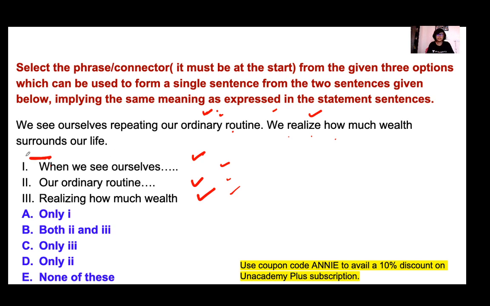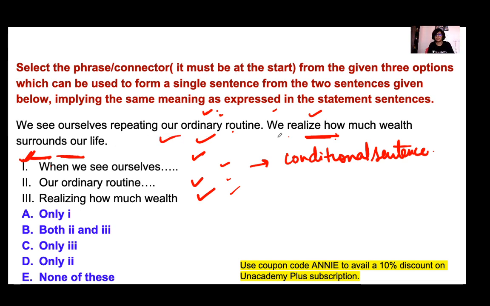When you start the sentence with this one, your sentence becomes a conditional sentence, because your realization depends on your repeating of your ordinary routine. So when you do this, that thing happens.